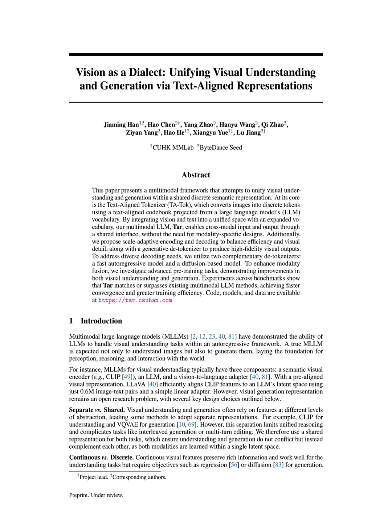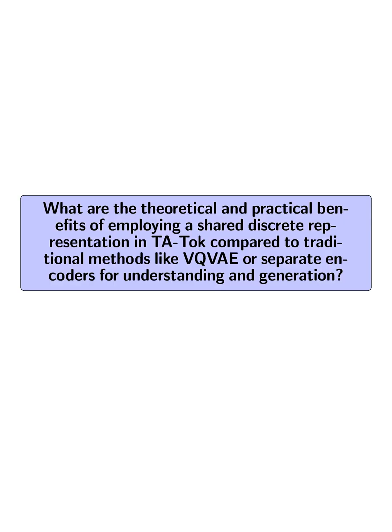What are the theoretical and practical benefits of employing a shared discrete representation in TATOC compared to traditional methods like VQVAE or separate encoders for understanding and generation?